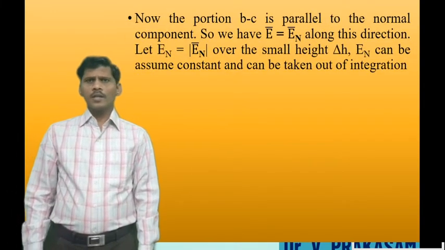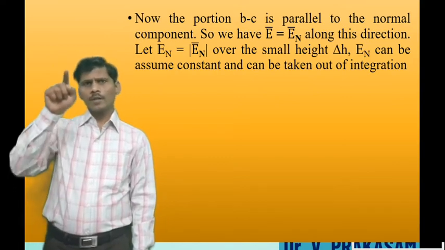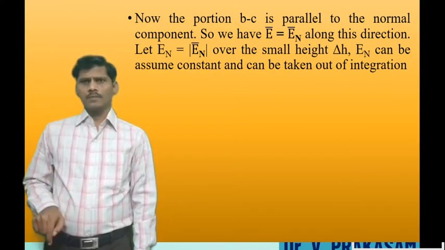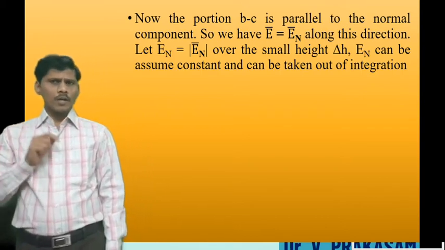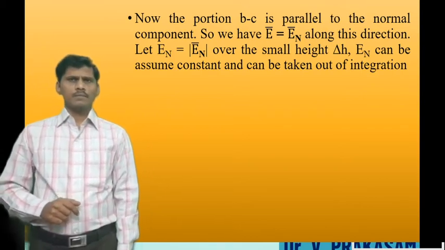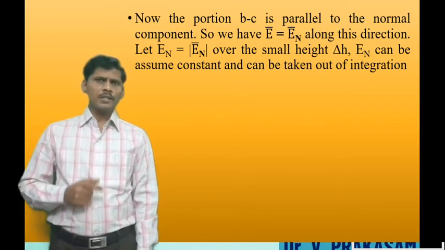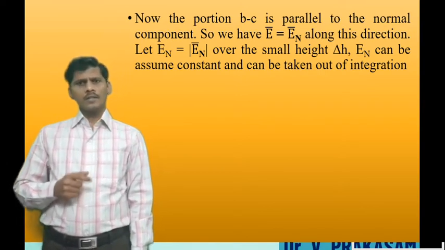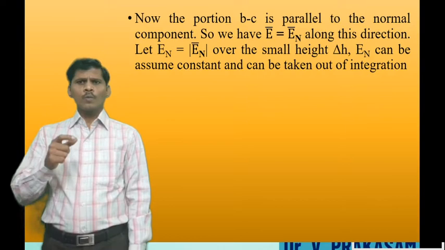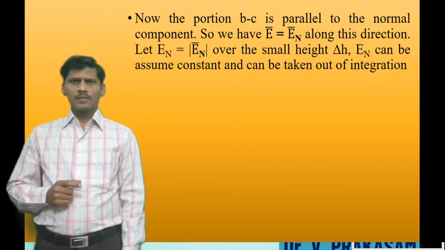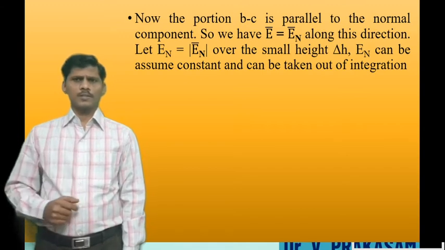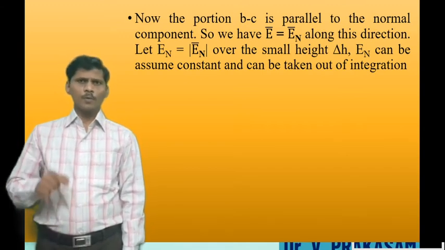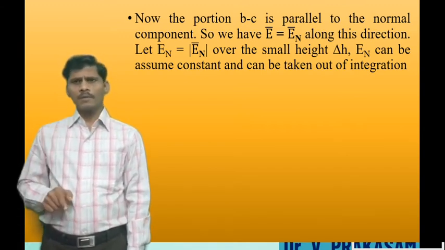Now calculate the portion of path B to C. The path B to C is parallel to the normal component. The electric field intensity can be assumed to be constant over the small length delta H. En can be assumed to be constant. Now the portion B to C can be evaluated.